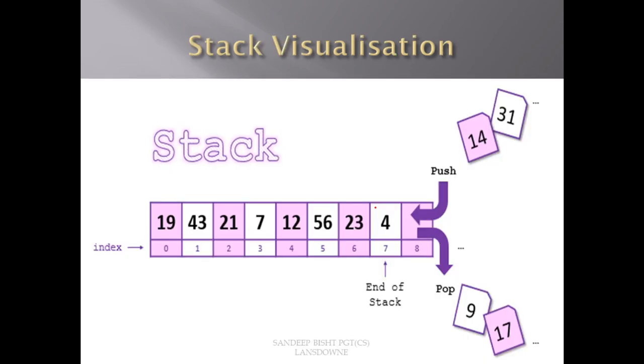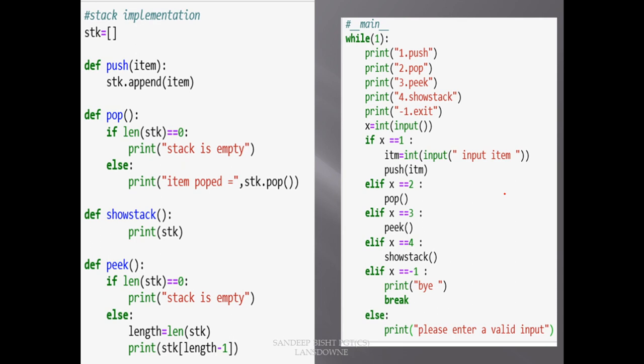So you can see this is the stack. We can push from this side only and we can pop from this side only. So last in first out behavior will be followed if we do this operation in a list. So we are using a list to implement a stack. It should be clear to you. And how can we implement it? Just by inserting and removing from this one end only, we can implement a stack. It will be more clear to you in the next example, in the next slide.